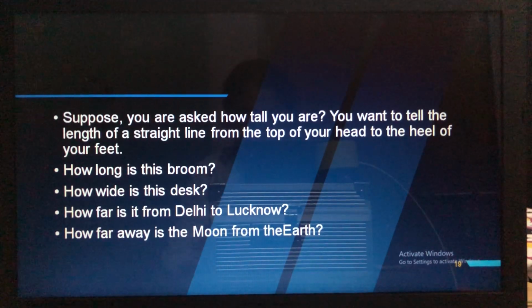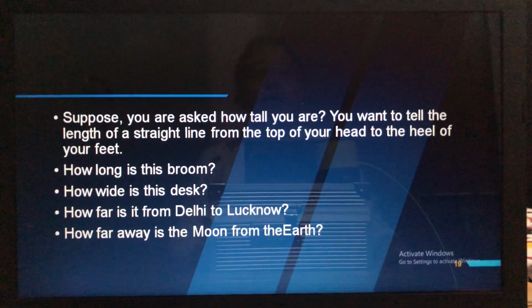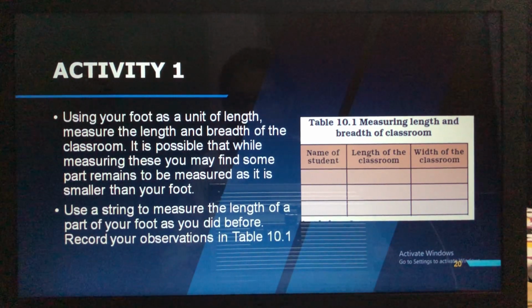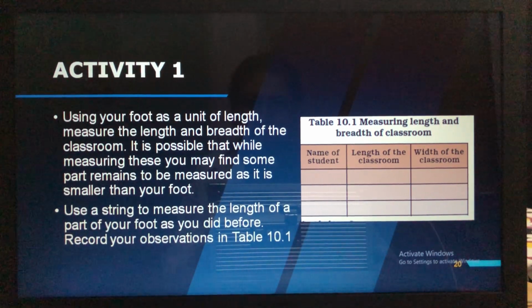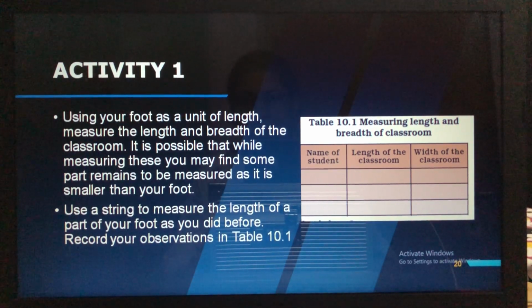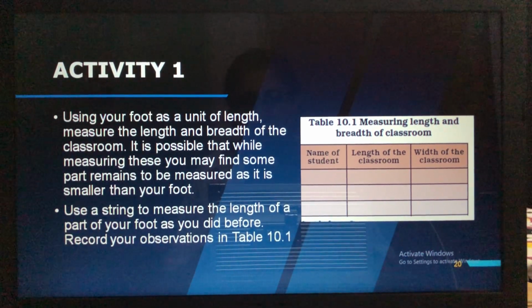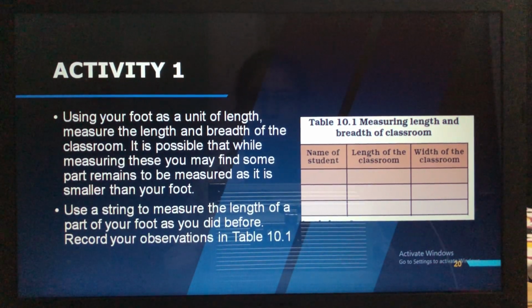So now here is table 10.1, measuring the length and the breadth of the classroom. What is that activity? Using your foot as a unit of length, measure the length and breadth of the classroom. It is possible that while measuring these, you may find some parts remain to be measured as it is smaller than your foot. So when it is smaller than your foot, you have to use a string to measure the length of a part of your foot as I had told you. So now you have to record your observations here.